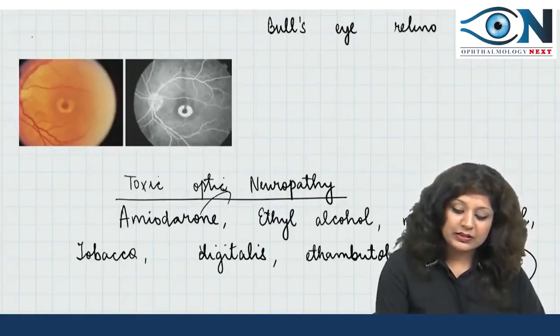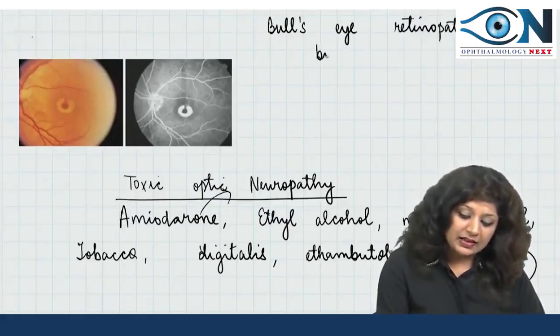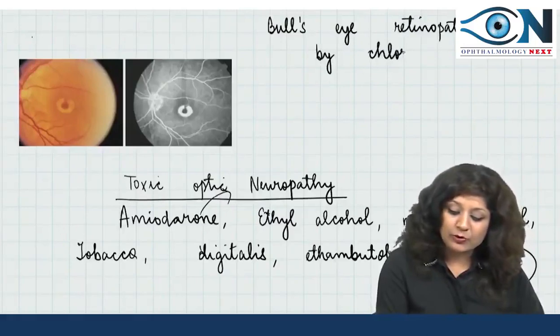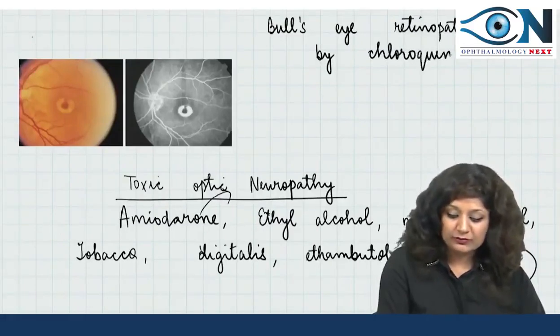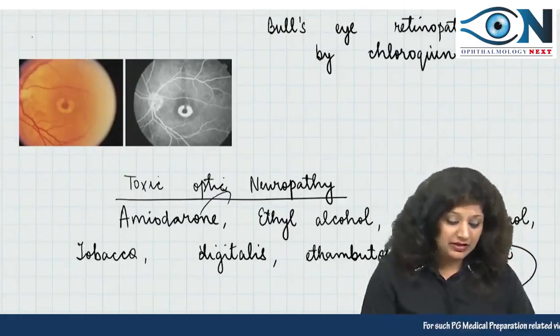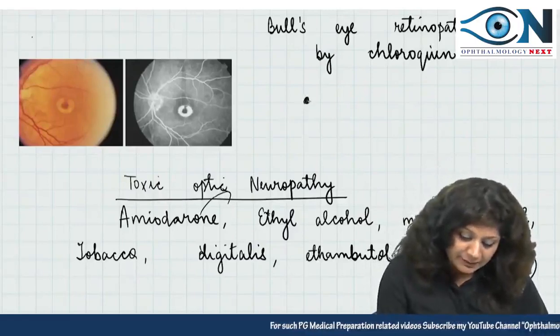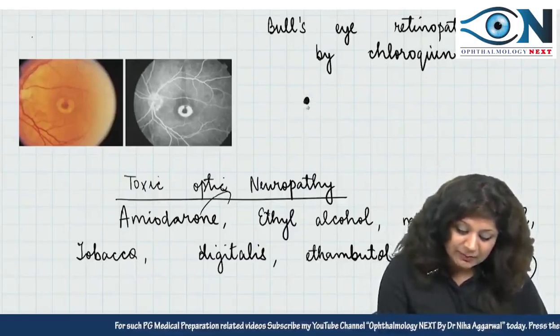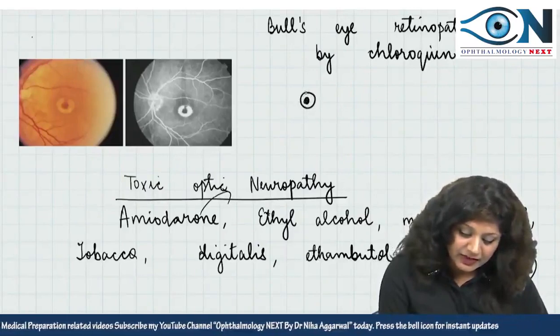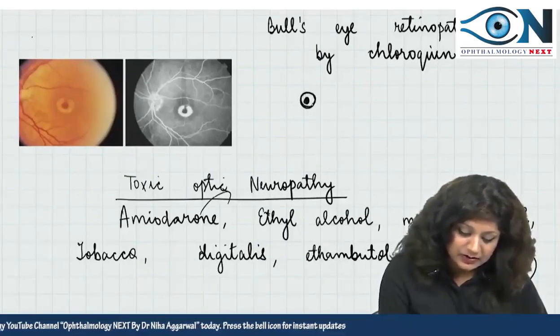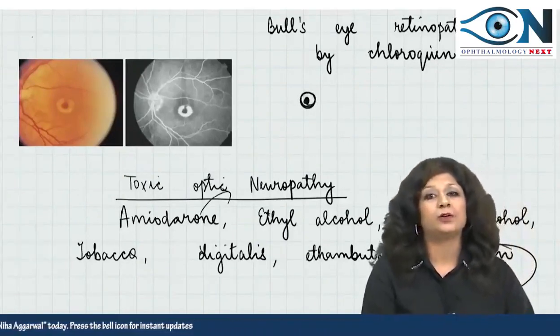Chloroquine is most notorious for causing this bullseye retinopathy. Here we get a hyperpigmented area, then a hypopigmented area, and then again a hyperpigmented area.